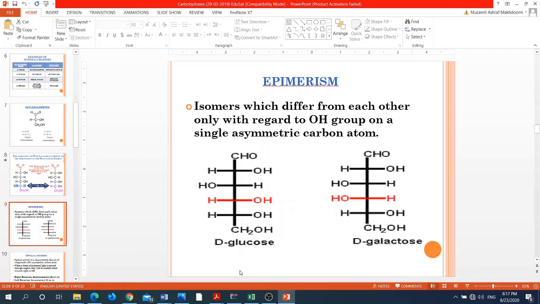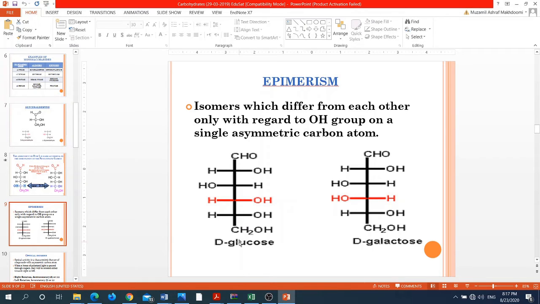Now, remember students, these monosaccharides also exhibit a type of isomerism which is referred to as epimerism. Epimerism refers to those isomers which differ from each other with regard to the hydroxyl group on a single asymmetric carbon atom. We have an example here.